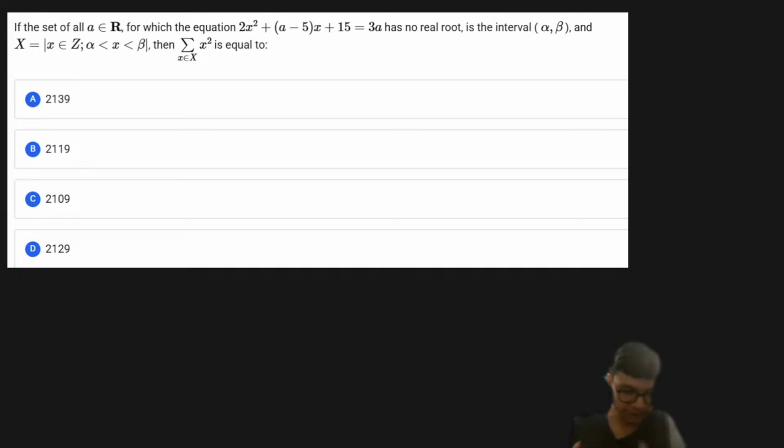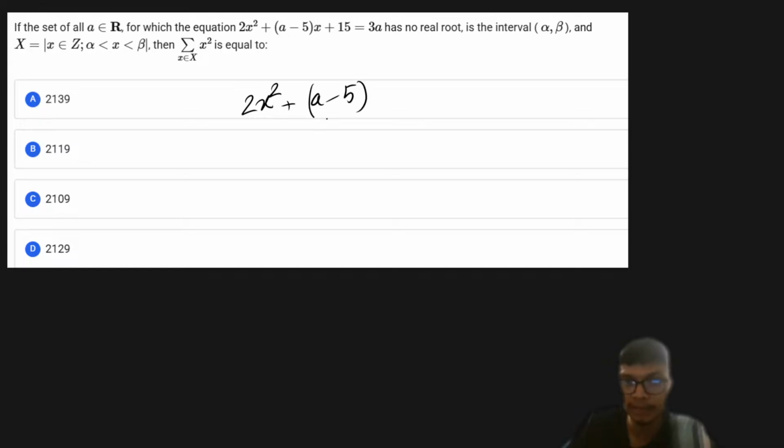The given equation is 2x square plus (a minus 5) times x plus 15 equals 3a, and the question says that it has no real roots.